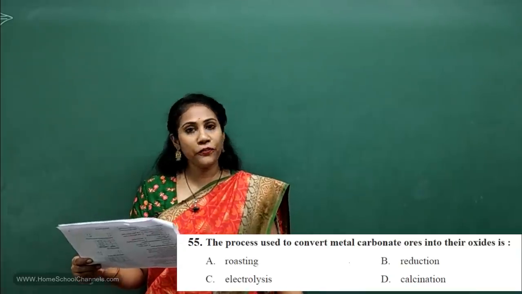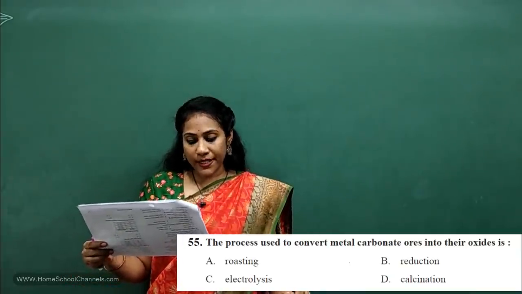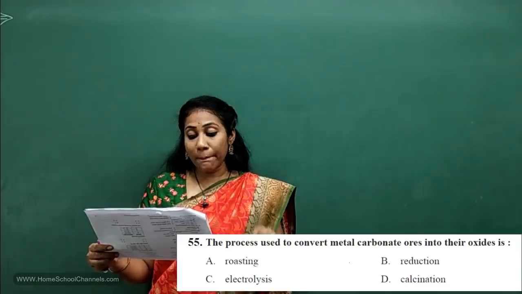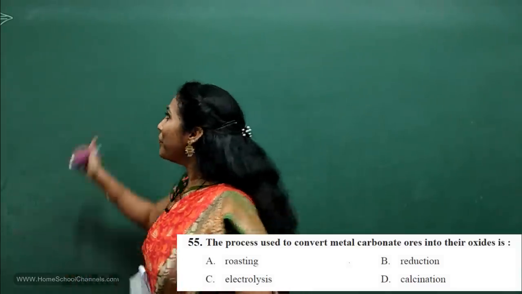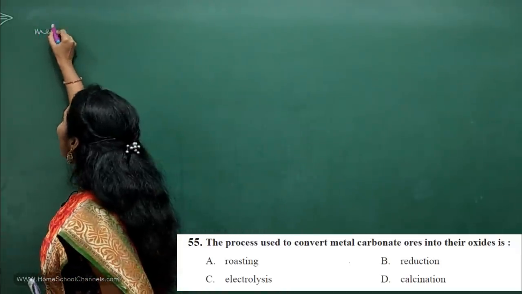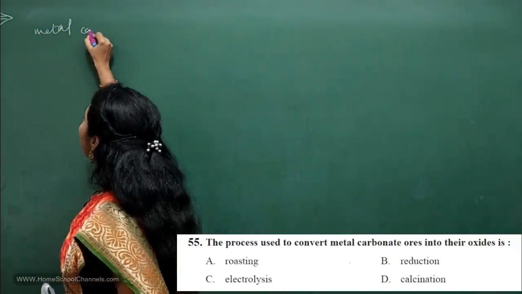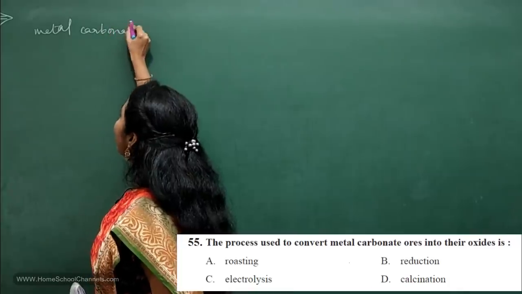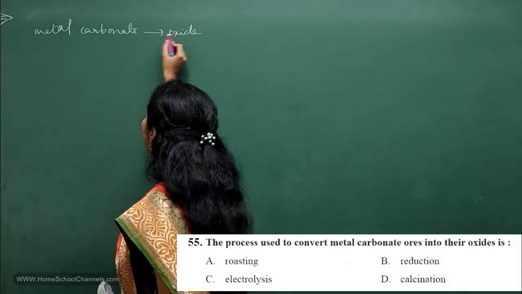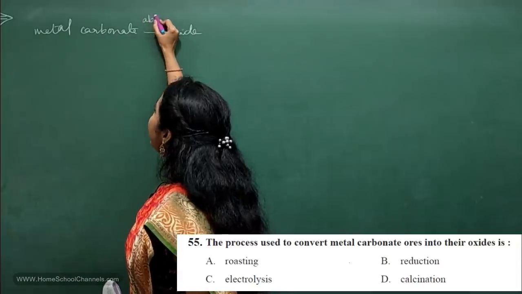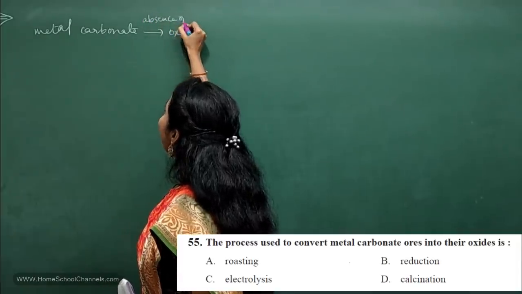Look at the 55th question, guys. The process used to convert metal carbonate ore into its oxide. What is that process called? You are converting metal carbonate into oxide, right? This conversion always happens in the absence of air.